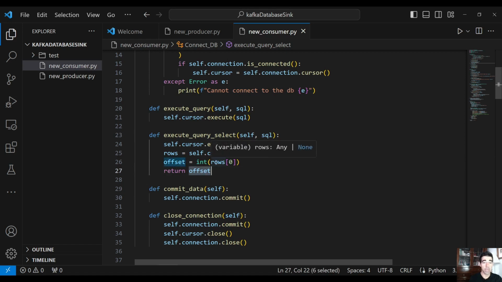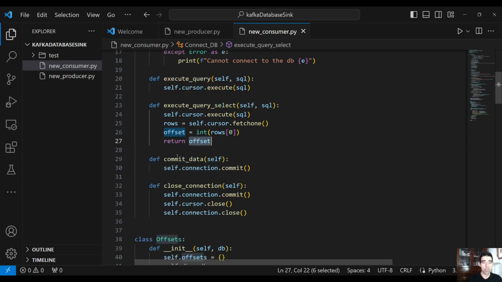This is to get the latest offset. Then we have one function to commit the data. This is important because we want to insert the data, the amount, into the table, and also save the offset, and then commit. We don't want to insert the amount and commit, and then something happens and we don't save the right offset to the database.